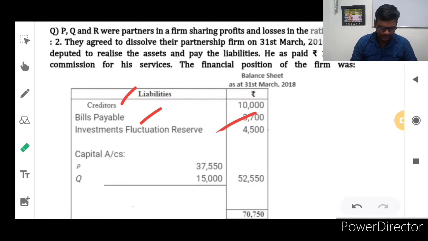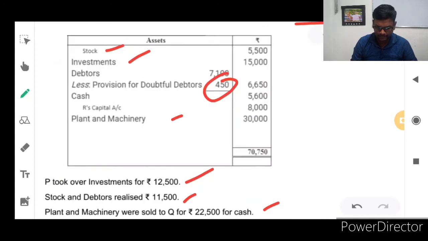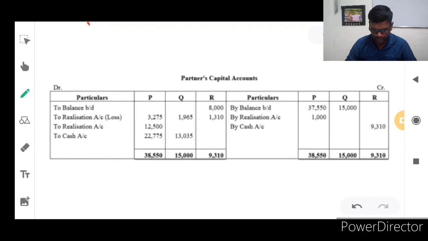The liability side shows information for partners P and Q. They contributed together 52,550 rupees for the firm, 37,550 by P and 15,000 by Q. Another partner is R. He is maintaining a debit balance in the partnership capital account from the previous year, that is 8,000 rupees debit balance, which appears on the asset side of the previous year's balance sheet. See, it is brought down: